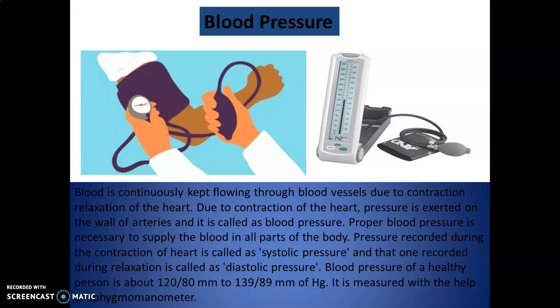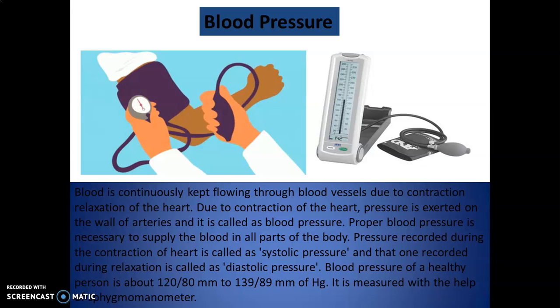And there is a tremendous blood pressure that is created on the arteries. Proper blood pressure is necessary to supply the blood to all parts of the body. So this blood pressure is very important. Pressure recorded during the contraction of the heart is called systolic pressure. We have two types of blood pressure measured, not two types exactly. When it is the contraction of the heart, it is systolic pressure, and the one that is recorded during the relaxation of the heart is diastolic pressure.